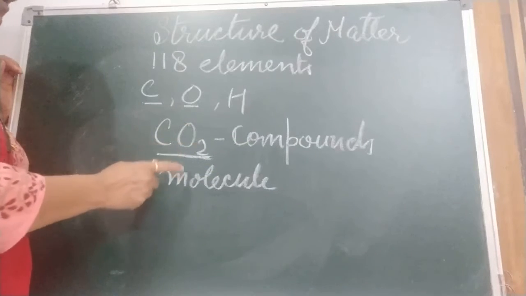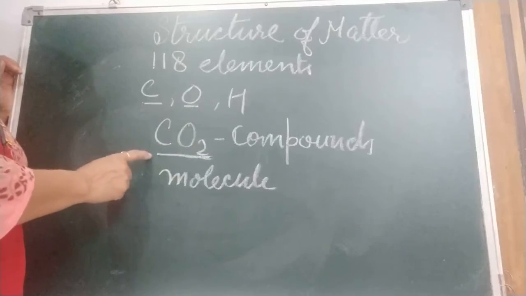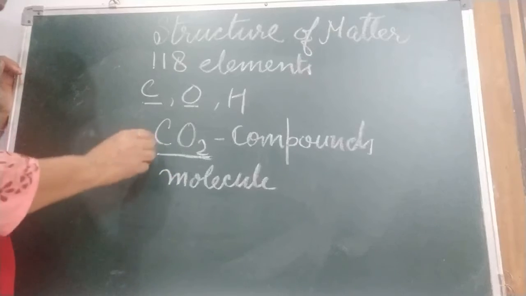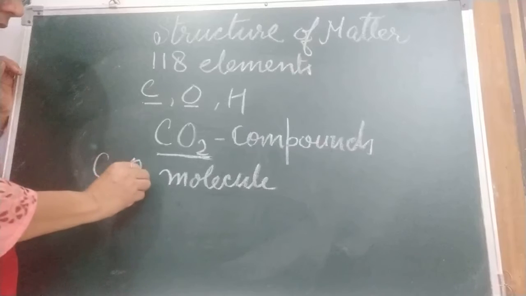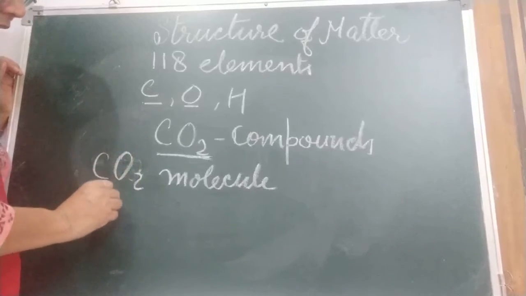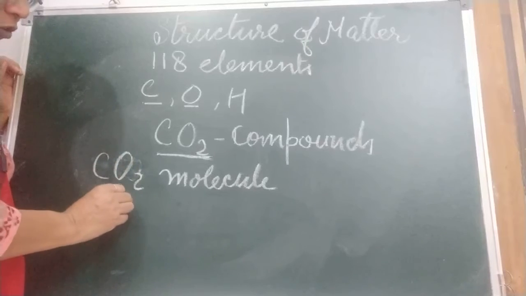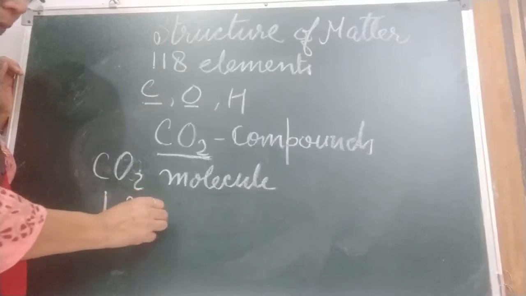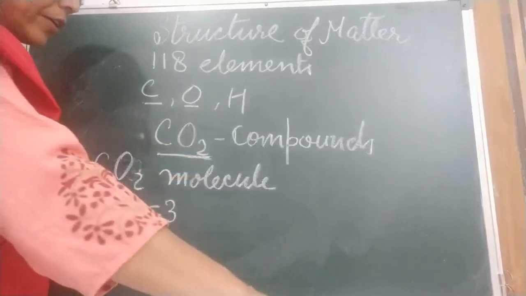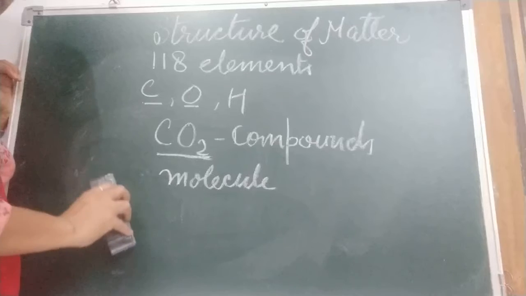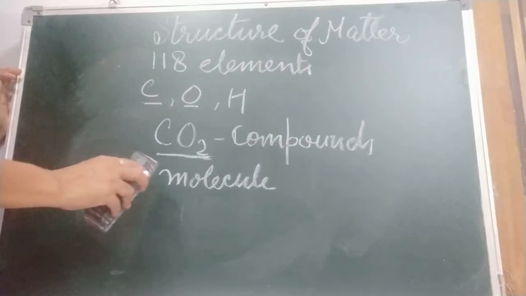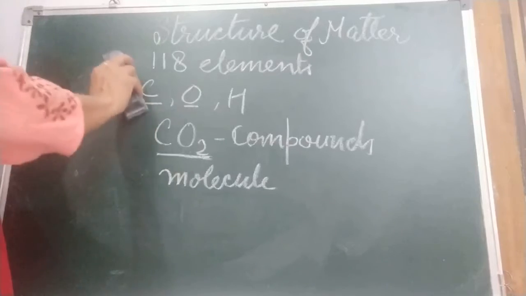And molecules here are made of 2 or more than 2 atoms. How many atoms are there in carbon dioxide? If we talk about carbon dioxide, 1 of carbon and 2 of oxygen. So how many atoms are there? 3. Okay. So molecules, children. As I told you, atom is the smallest particle. And sometimes, children, what happened? I am going to tell you more about molecules.